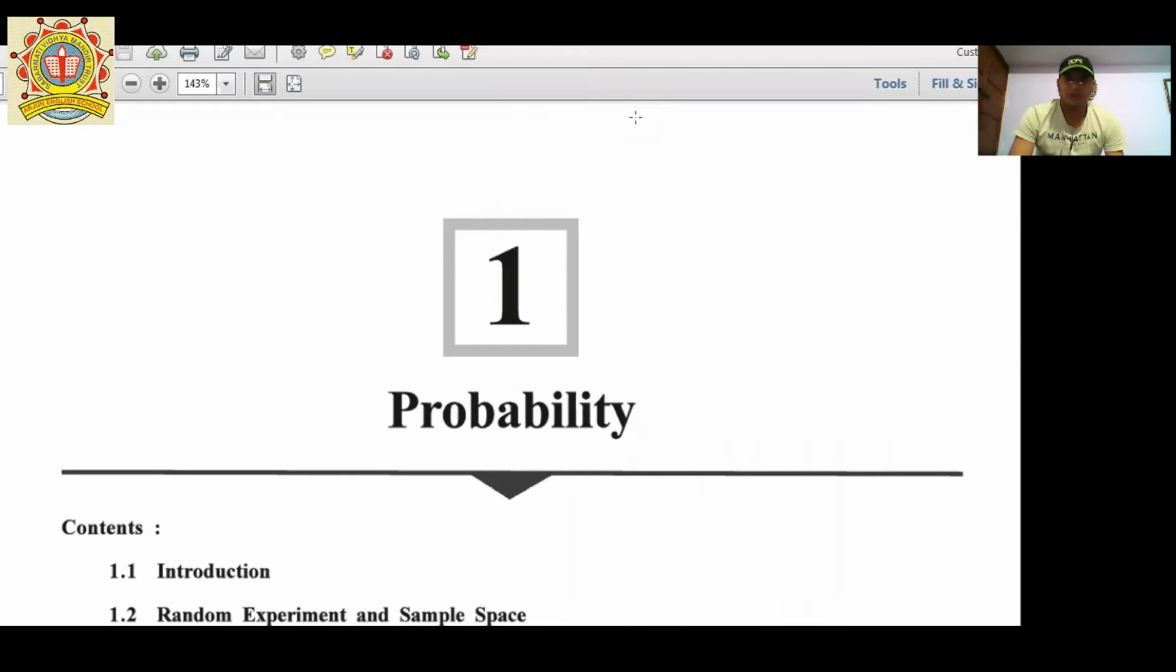Now from today onwards I am going to start chapters for statistics. In accountancy, almost the majority of chapters we have completed, so now it's done. For the statistics subject, Part 1 we completed one month ago, so from today I'm going to start Part 2.